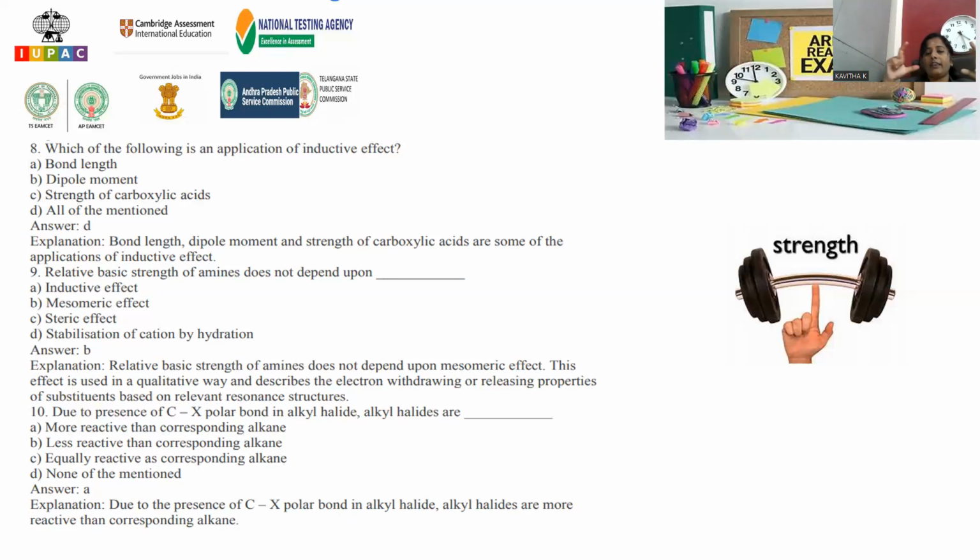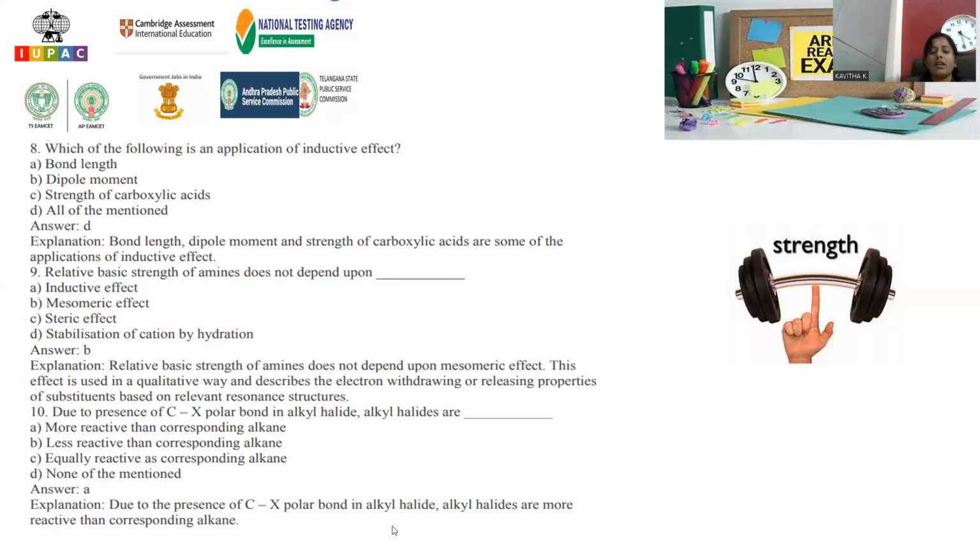Alkanes are having carbon hydrogen bonds only. Carbon electronegativity and hydrogen electronegativity are both almost comparable, so nobody is taking electrons towards one side. The electrons lie exactly in between, so proper sharing of electrons is possible in alkanes, so polarity is absent and reactivity is absent. But in the case of the C-X bond, there is high polarity and dipole generation is possible because of inductive effect. Because of inductive effect, they are more reactive in comparison to the alkanes. So A is the correct answer, right?